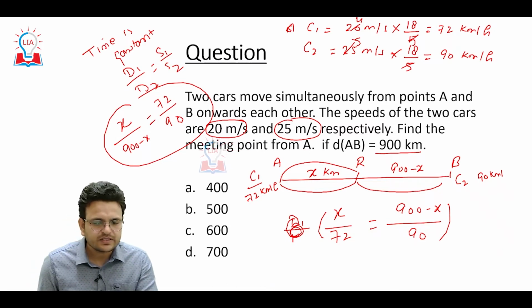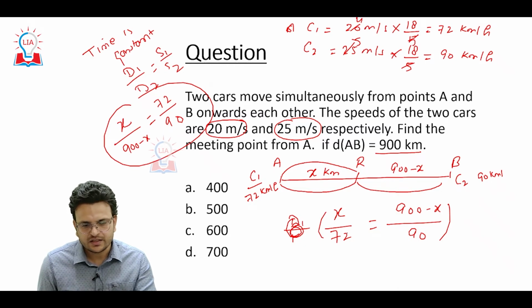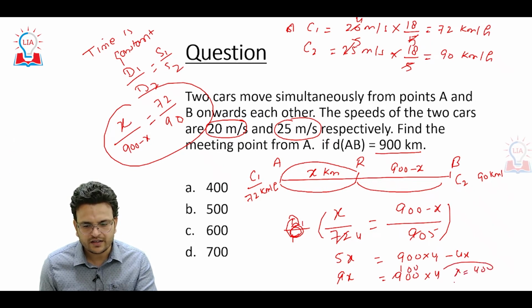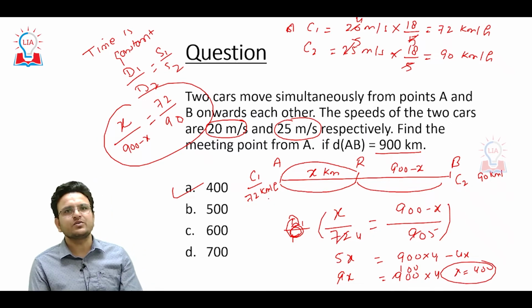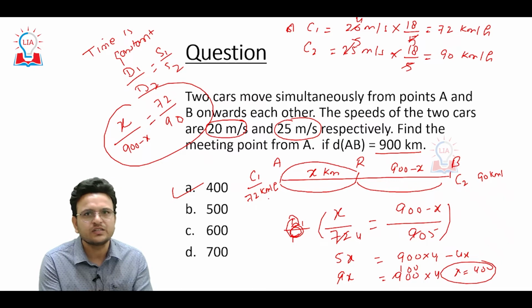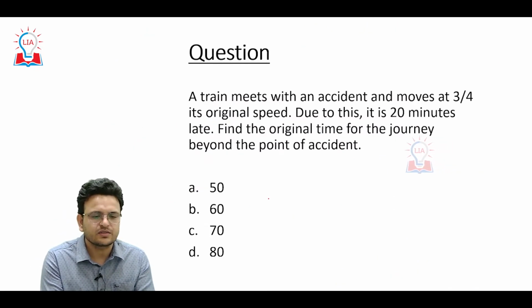If you solve this question, you are going to get the answer. The only thing is you have to solve this equation. So we can say 5x equals 4 into (900 minus x), it becomes 9x equals 900 into 4, so x will be 400. So the answer will be 400. Hope you are able to understand this question. This is a very basic concept, and we have to apply these concepts continuously in the remaining questions also.